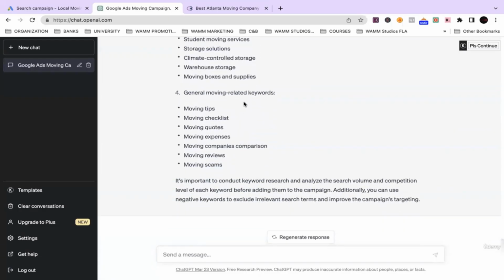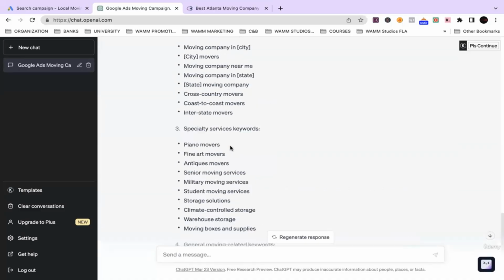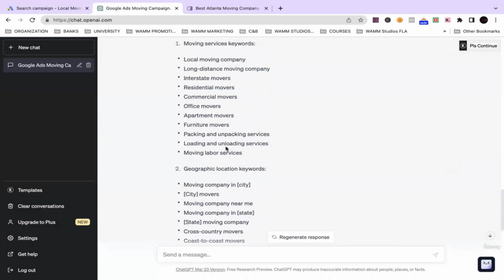And then general moving related keywords. So these are, depending on, let's say, the type of marketing you're doing. For example, let's say you type in moving tips, right? If I'm a company that is trying to maximize my SEO, then if someone types in this keyword, I'm going to make sure that I can provide as much information as possible around this keyword, right? So this is a perfect type of keyword to really maximize on for SEO purposes and for ads as well. All right. So this is definitely some great information, guys.